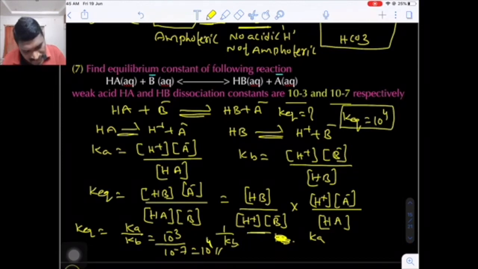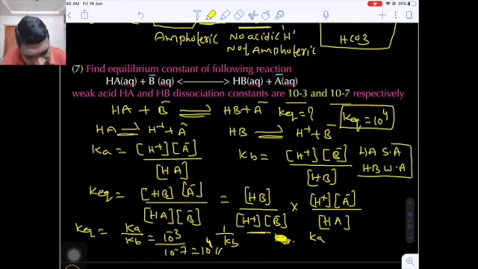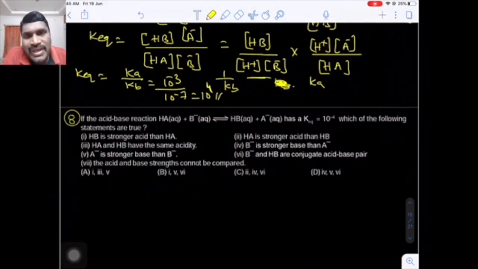Now one more important concept here. If the K equilibrium is greater than 1000, then almost the reaction proceeds in forward direction. That means products are predominant over the reactants. Here the reaction proceeds in forward direction. That means HA should be a strong acid and HB should be a weak acid, because we know the acid base reaction always tends from strong to weak. If the direction is asked, we have to write forward direction because K equilibrium is more than 10,000.